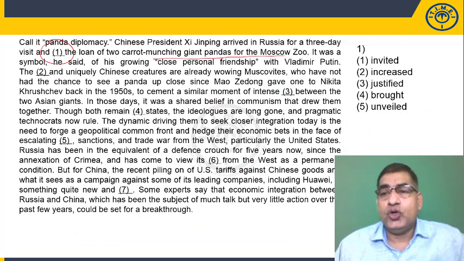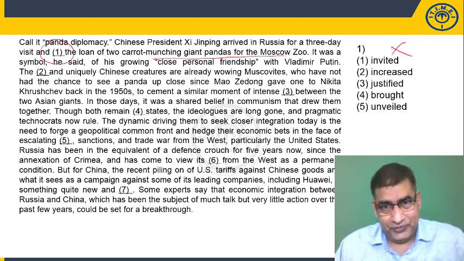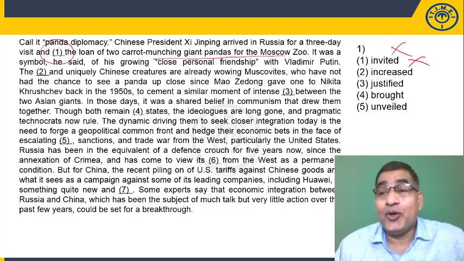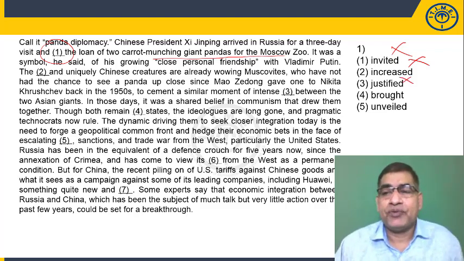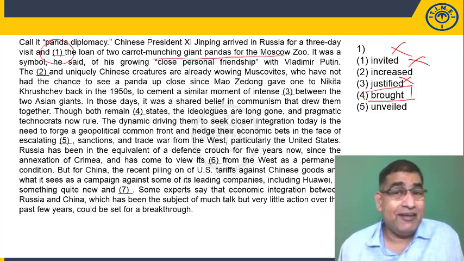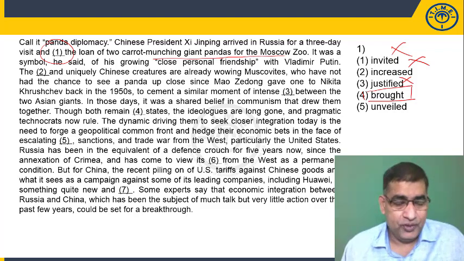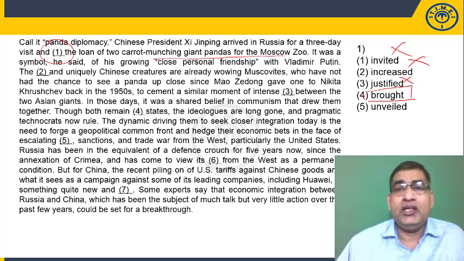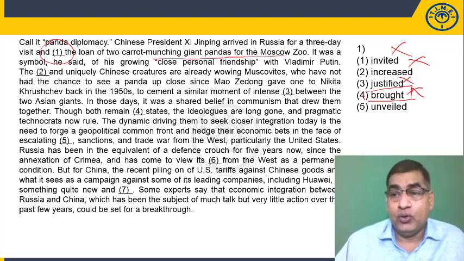So invited the loan, wrong. Invited cannot obviously go. Increase the loan doesn't make sense. Justified the loan, obviously wrong. Why do we justify the loan? Now some students may think of brought the loan. We give a loan, we don't bring a loan. Do we give a loan or do we bring a loan? We give a loan, we don't bring a loan. So bring is absurd usage-wise.